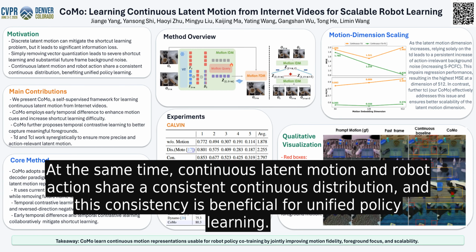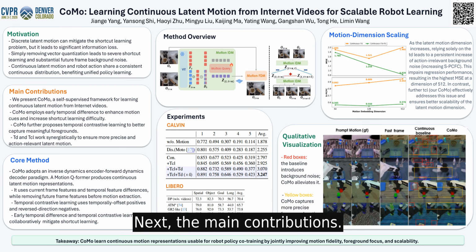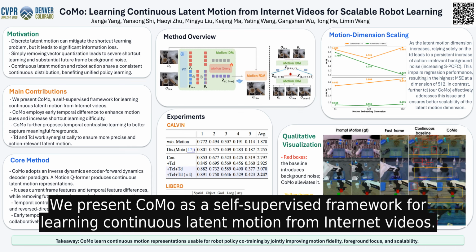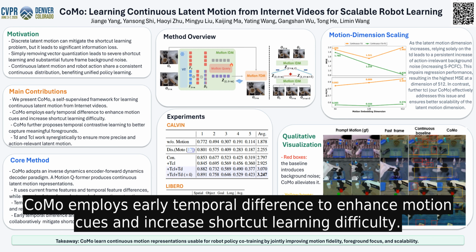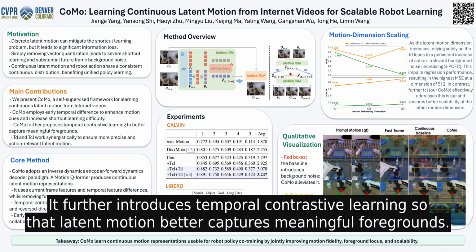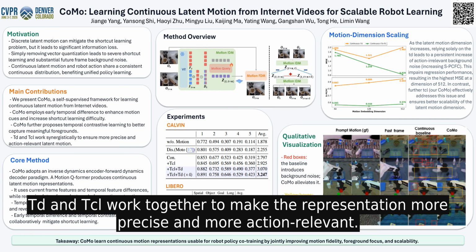Next, the main contributions. We present CoMo as a self-supervised framework for learning continuous latent motion from internet videos. CoMo employs early temporal difference to enhance motion cues and increase shortcut learning difficulty. It further introduces temporal contrastive learning so that latent motion better captures meaningful foregrounds. TD and TCL work together to make the representation more precise and more action-relevant.